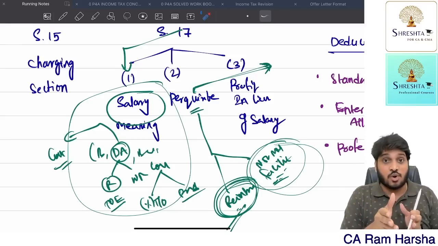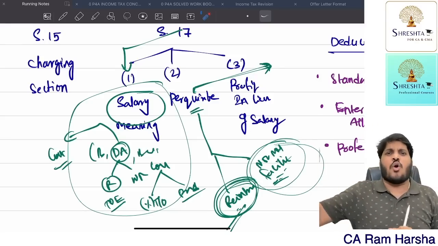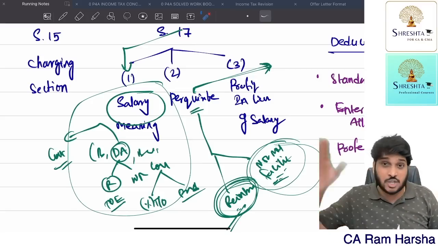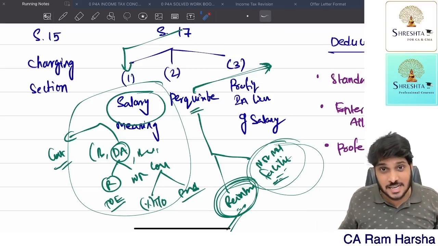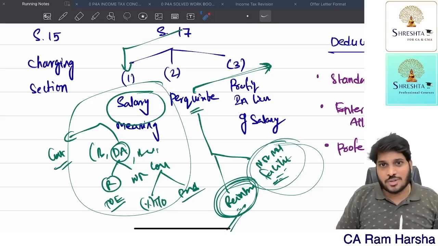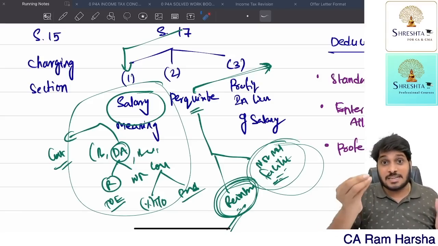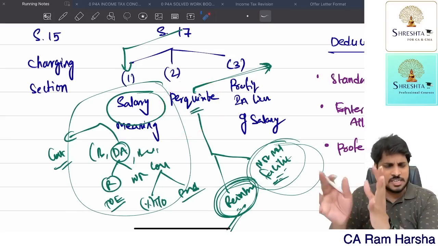Amount received in advance is taxable in the year in which it is received. Suppose I receive a loan from my employer, which the employer will deduct from my salary over 20 months. That's a loan. Loan is not a salary. It is not taxed as income. However, on the loan, I am not paying any interest to the company. It's a benefit received by me. It is treated as a perquisite. For that, the valuation rule we will discuss.